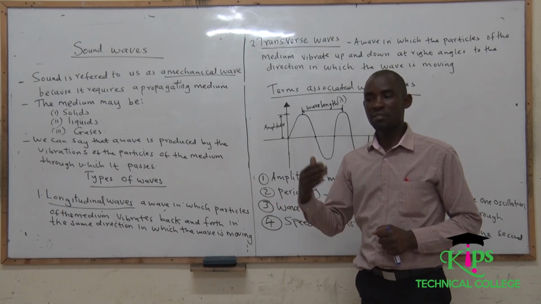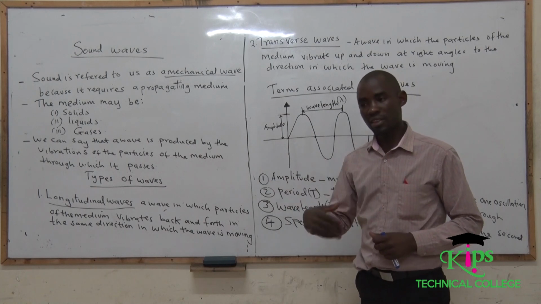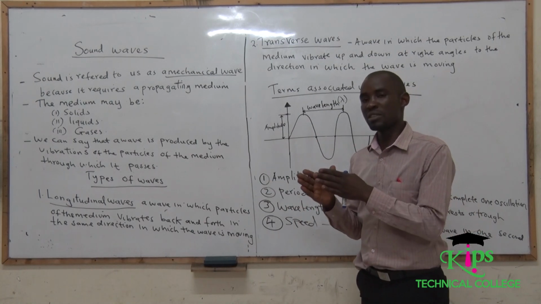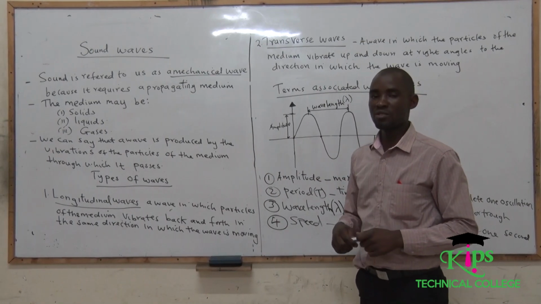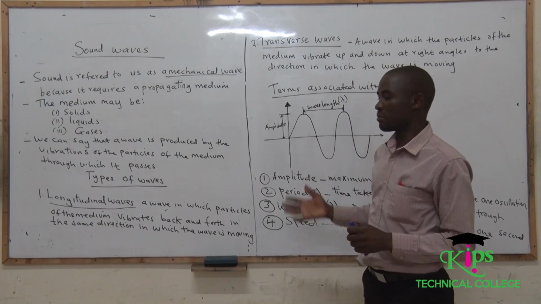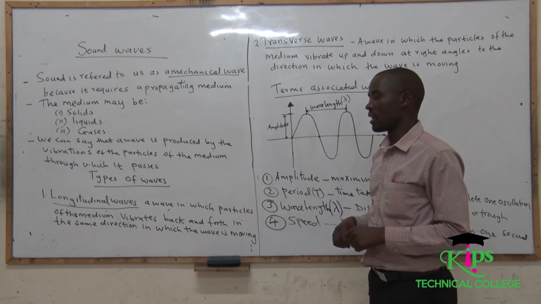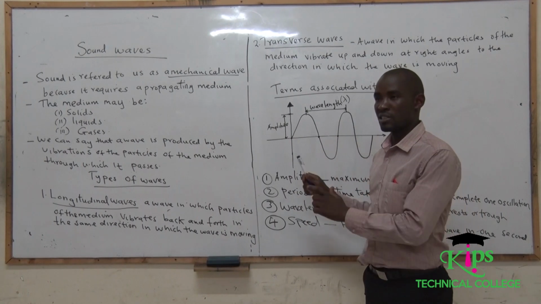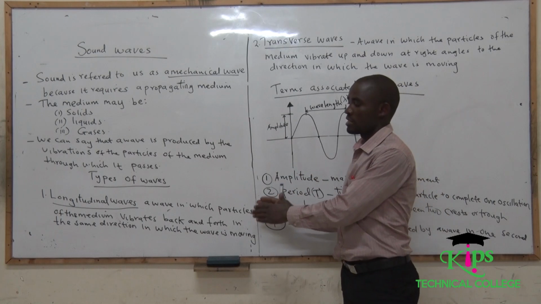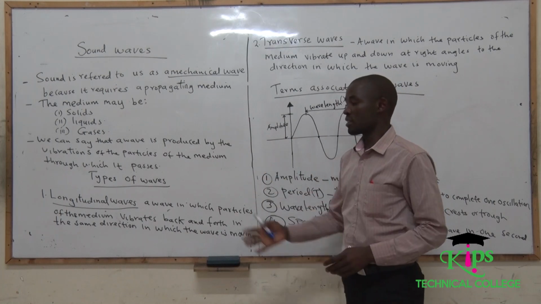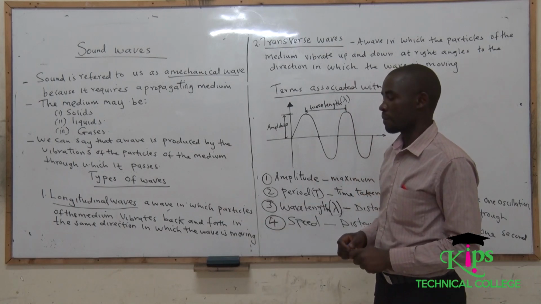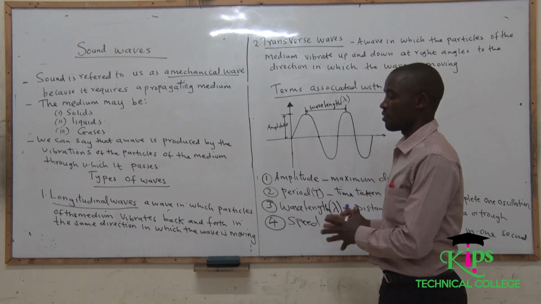If the particles are vibrating back and forth and in the same direction in which the wave is traveling, then that wave is categorized as a longitudinal wave. And by design, sound waves are categorized under this category, that sound waves are longitudinal waves. So longitudinal waves, of course, can be given an example of a sound wave.